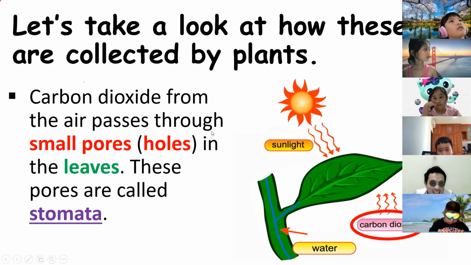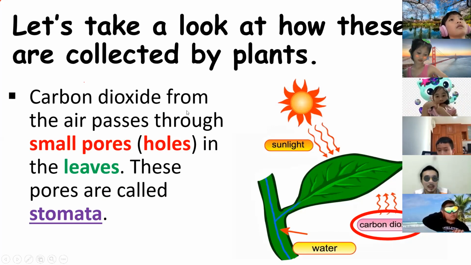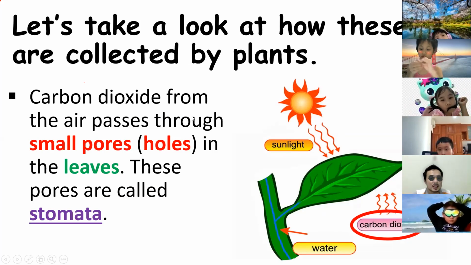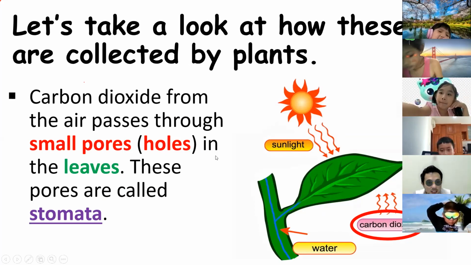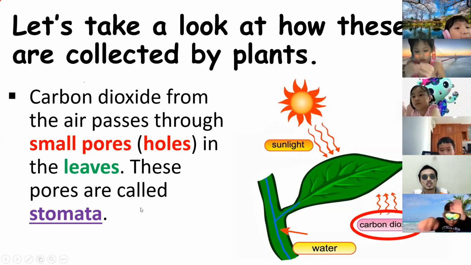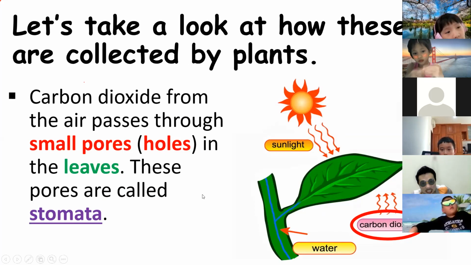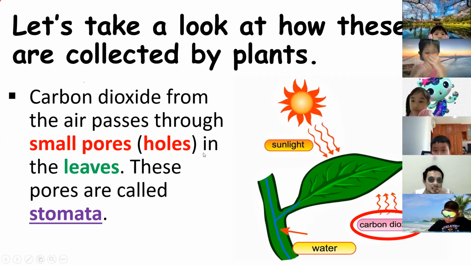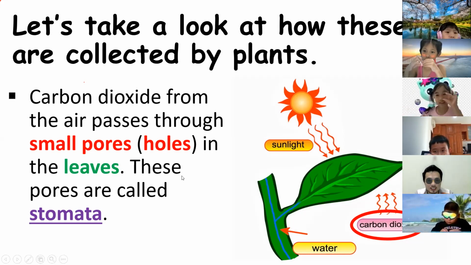The carbon dioxide from the air passes through the small holes in the leaves. These pores are called stomata. And what is stomata? It is the small openings in leaves. It is a very small opening.